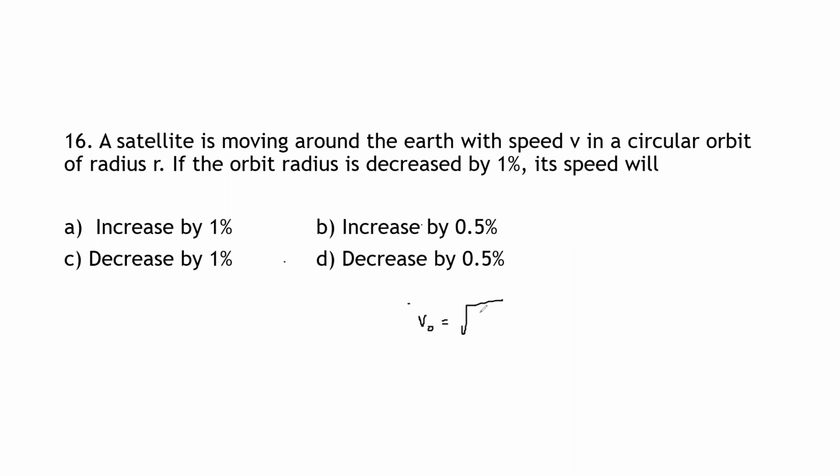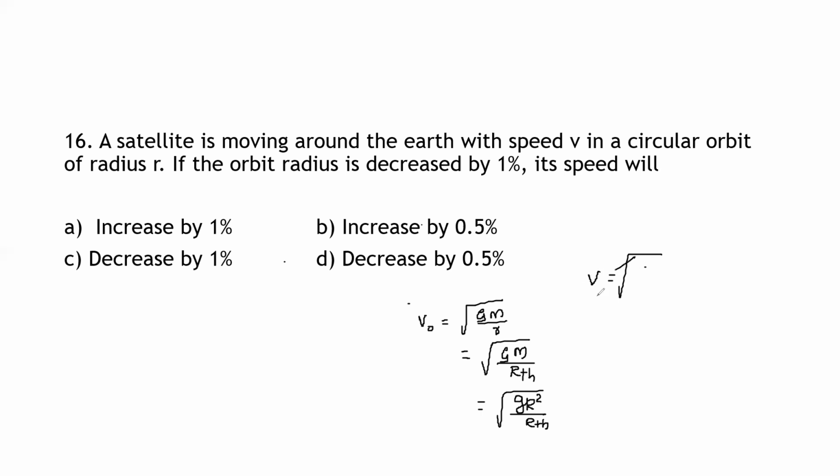V naught is equal to under root of GM divided by r. As it is a satellite, the r value becomes r plus h. GM can be written as g r square, so v is equal to under root of g r square divided by r plus h.